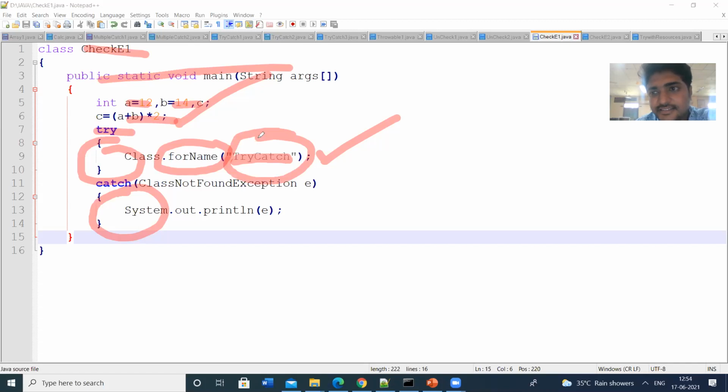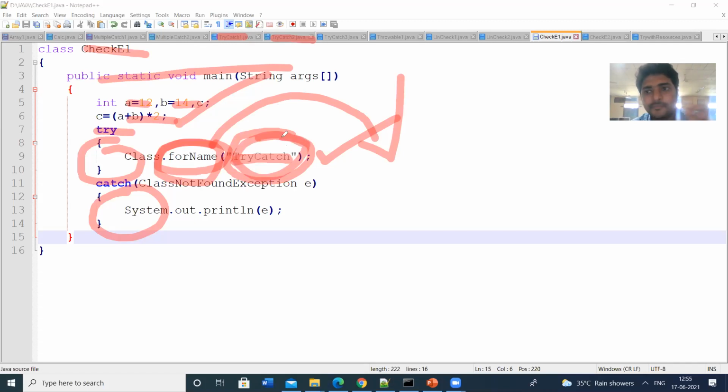TryCatch is a class name, like the programs I have written here: TryCatch1, TryCatch2. So forName is a method which matches the class name. Class.forName is a method in the class. Class.forName("TryCatch"), so TryCatch is the class name here.